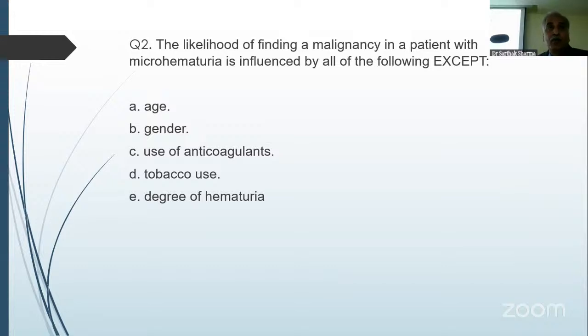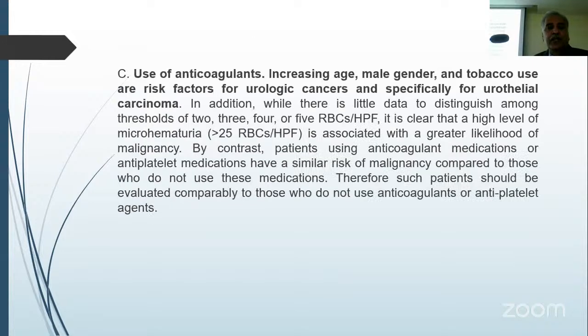Age definitely matters. It is said that for a female more than 50 or a male more than 40, you should evaluate them for the chance of malignancy. Gender, male definitely has a higher chance. Tobacco use, again, more than 30 pack years has a very high chance of malignancy. Less than 10 pack years, the chance is less, so that is considered low risk, as is a non-smoker. And the degree of hematuria definitely matters.